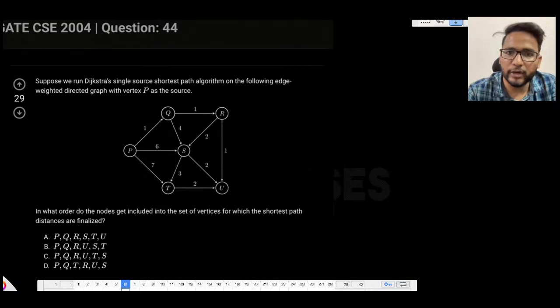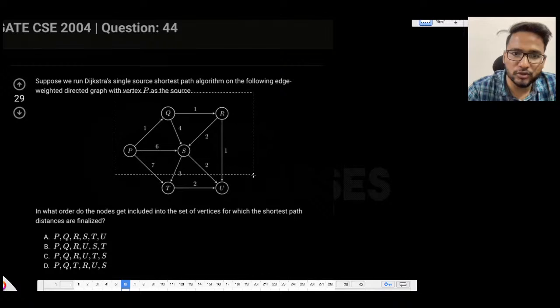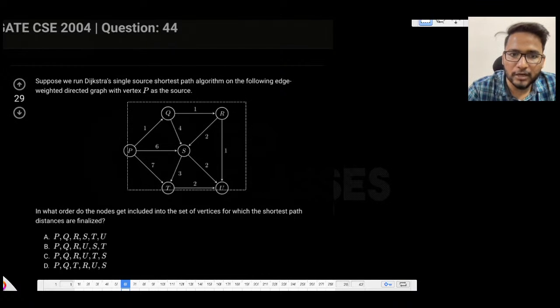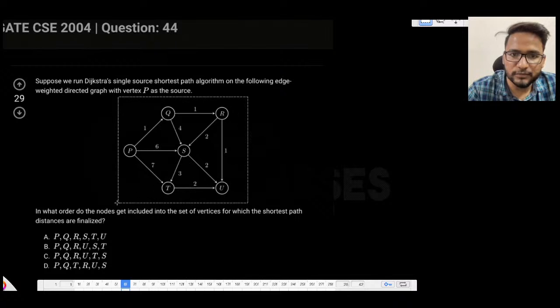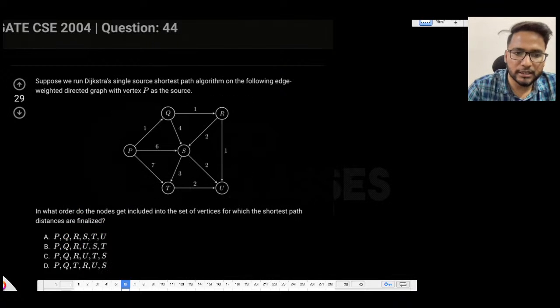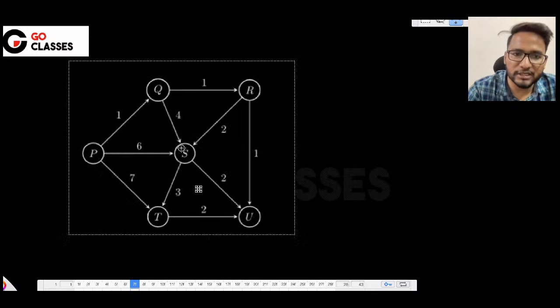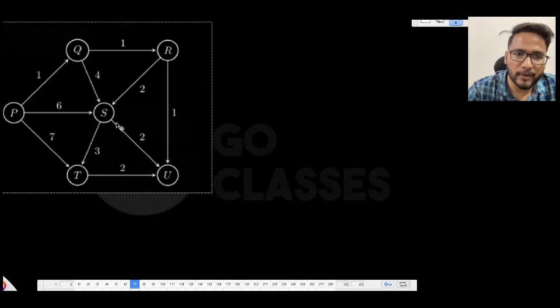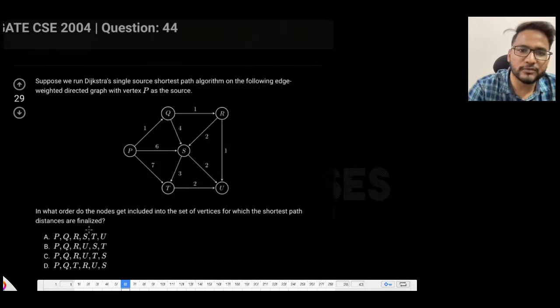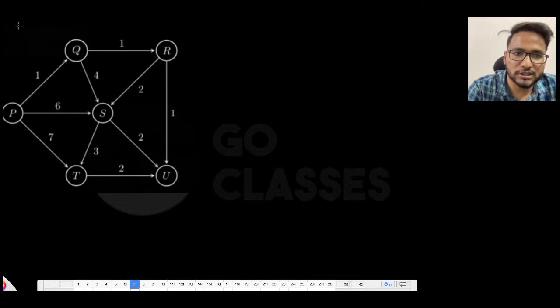Suppose this is the graph that you have, and in this graph what they are asking is, suppose we run Dijkstra on this single source shortest path graph, in what order are the vertices going to get finalized. So let's just move this graph onto the next page, and then let's see in what order the vertices are going to be finalized. If you apply the Dijkstra algorithm, this question has been asked in GATE 2004. So this is a question of GATE 2004.